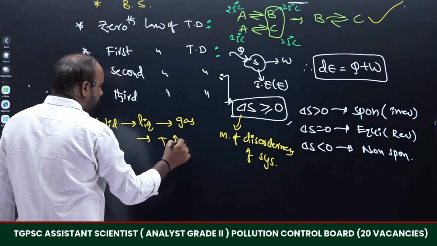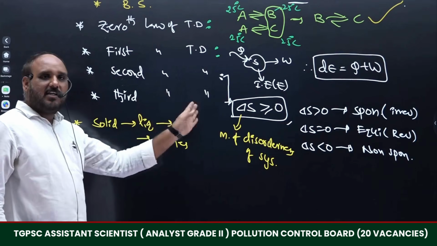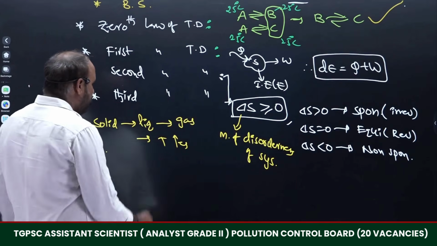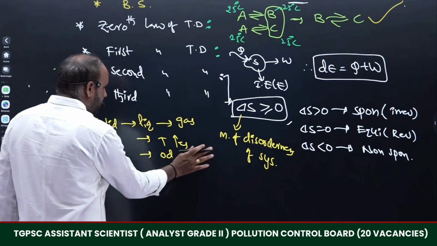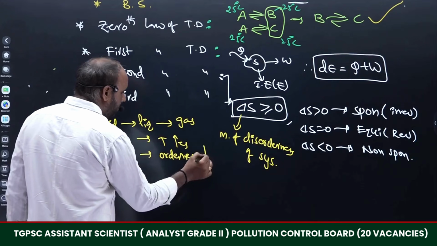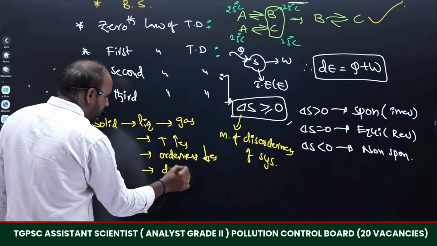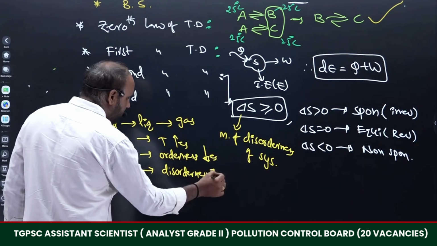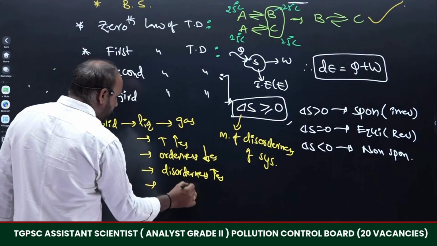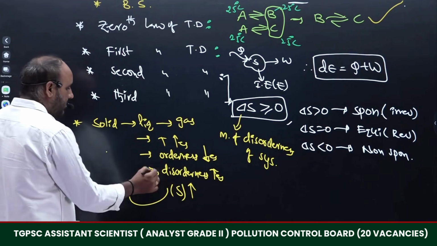We have to raise the temperature. By raising the temperature, solid is converted to liquid, and liquids are converted to gases. When temperature increases, orderness decreases. When orderness decreases, disorderness increases. When disorderness increases, entropy also increases. Entropy is indicated with S. Therefore, entropy is a measurement of disorderness of the system.